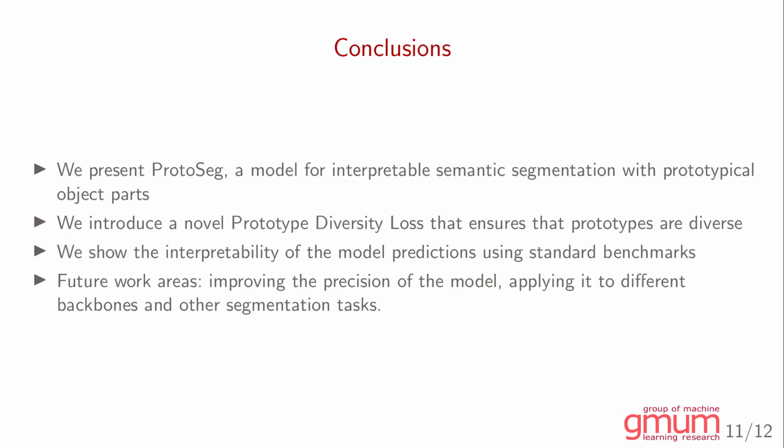In conclusion, in this work we present ProtoSeg, a model for interpretable semantic segmentation with prototypical object parts. We introduce a novel prototype diversity loss that ensures that prototypes are diverse, and we show the interpretability of the model predictions using standard benchmarks. Future work areas include improving the precision of the model, applying it to different backbones, and to other segmentation tasks.